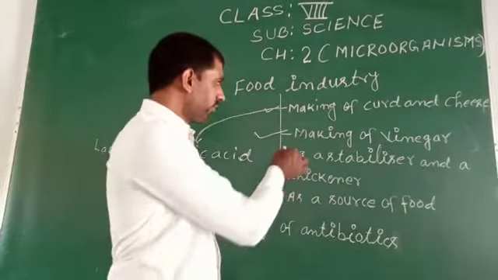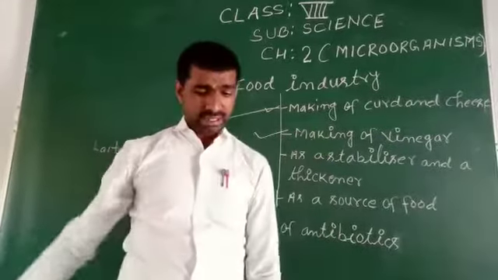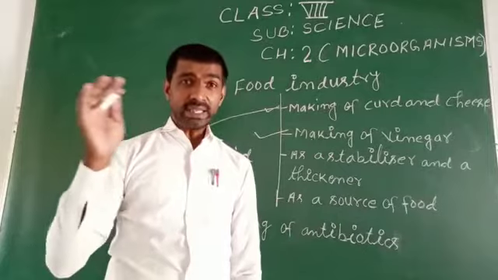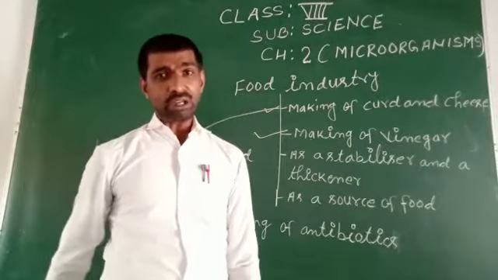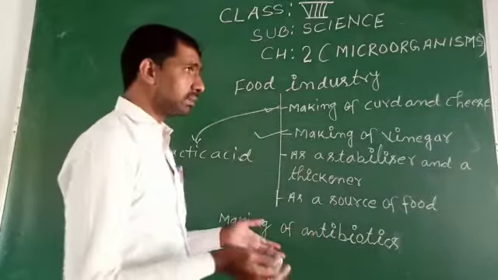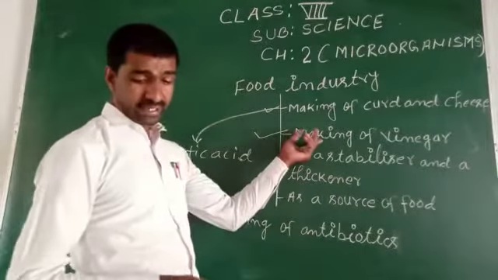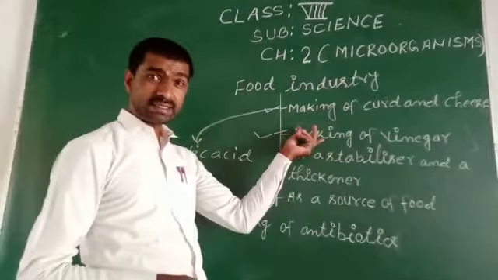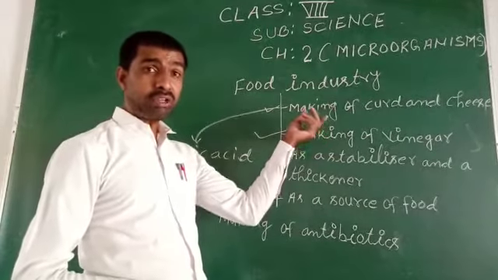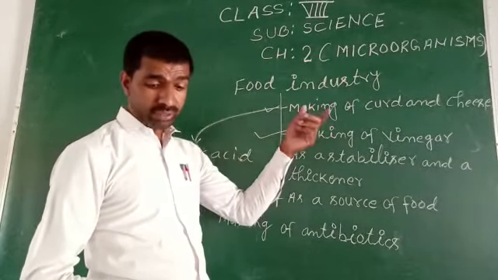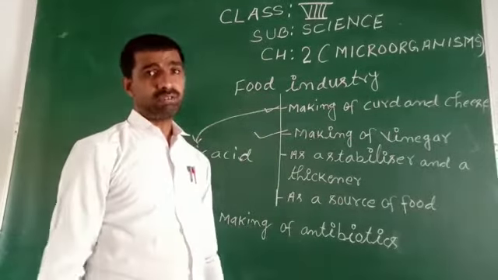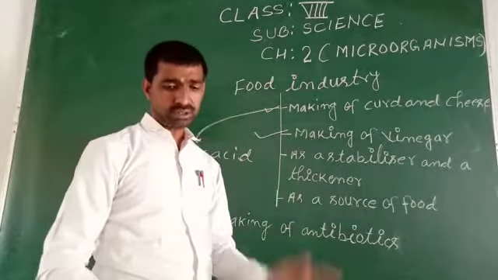Then bacteria act on the alcohol to form vinegar. And from alcohol, vinegar is formed.